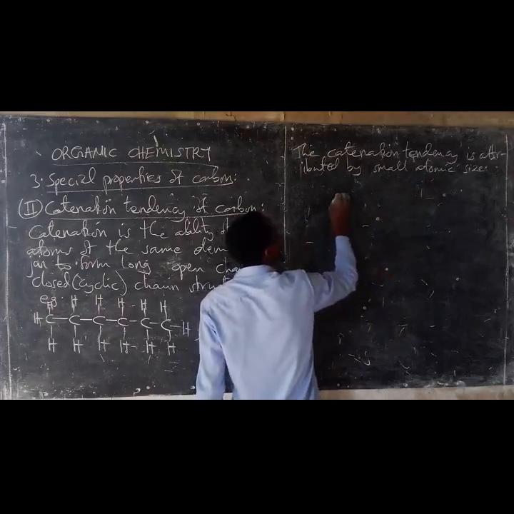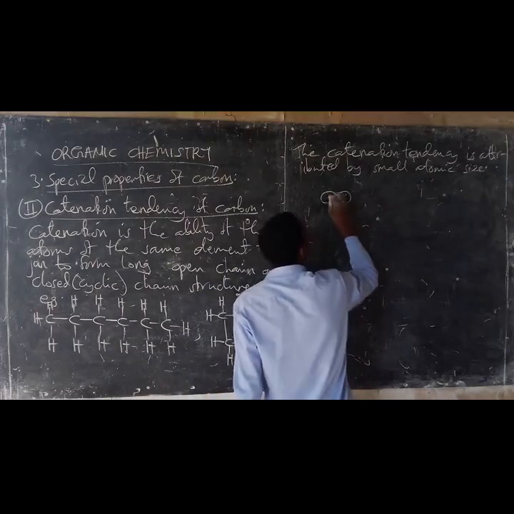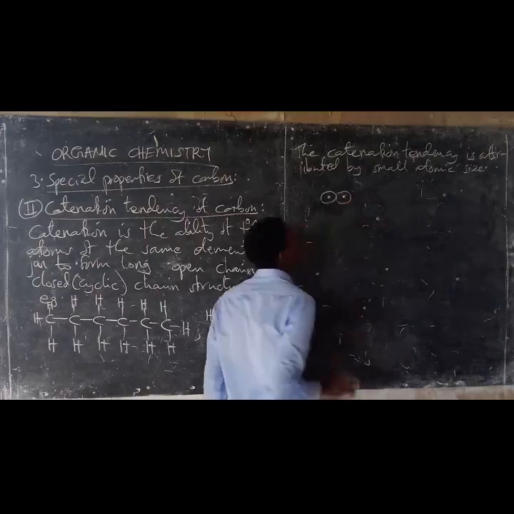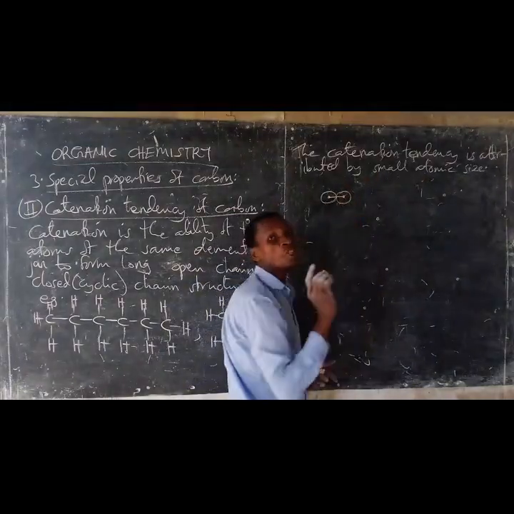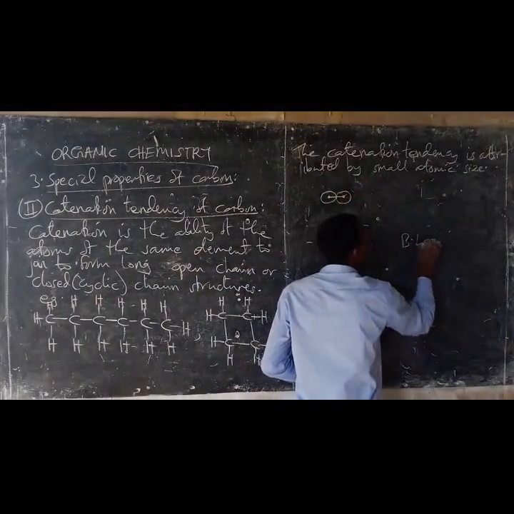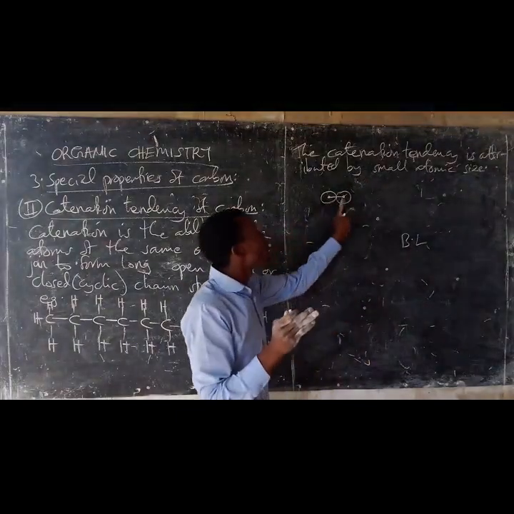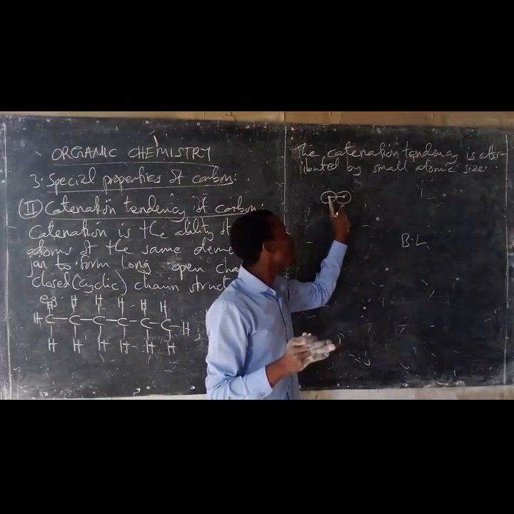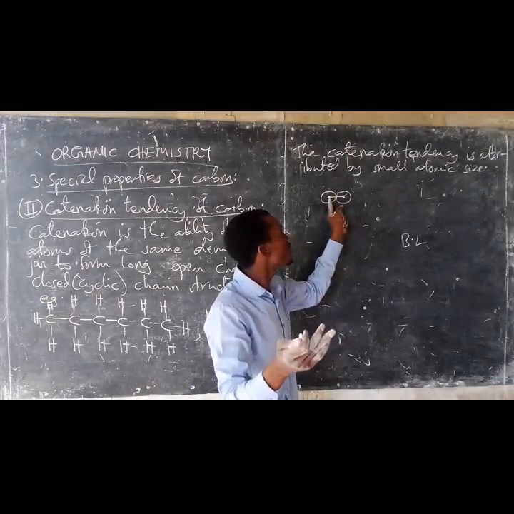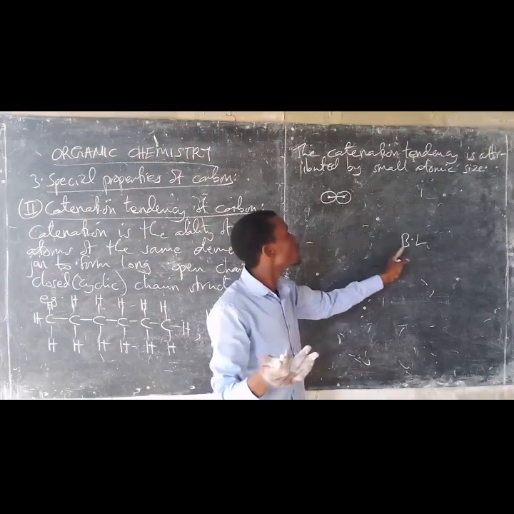This is because, take an example. These are small sized atoms. This is the nucleus of this atom, and this is the nucleus of another atom. If the atoms are small in size, the chemical bond formed is short. The distance from the nucleus of one atom to the nucleus of another atom, the internuclear distance, is called the bond length.